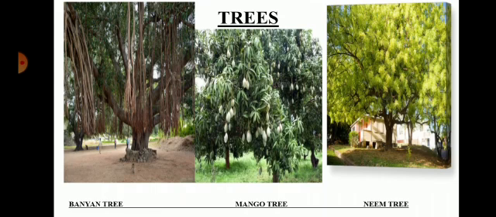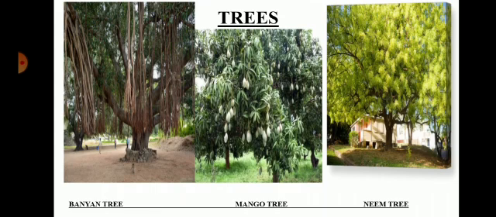The stems have branches in the upper part, much above the ground. But in a shrub, the branches are at the base of the stem, while in a tree the branches are in the upper part of the stem.